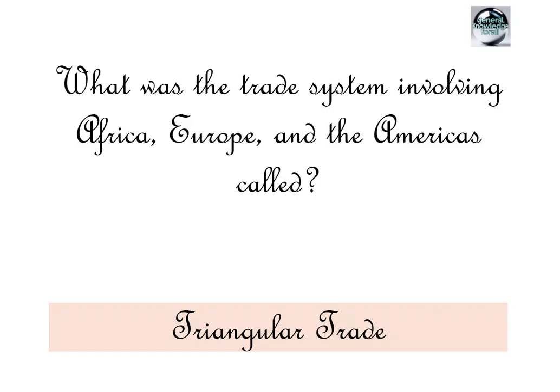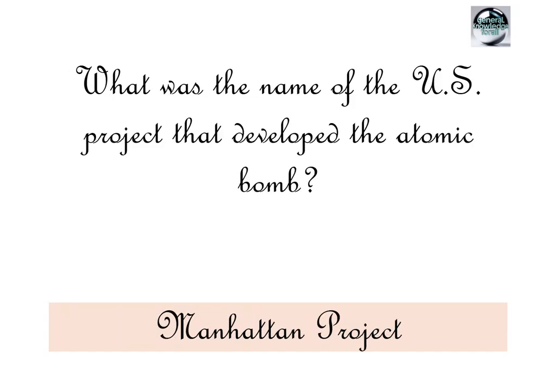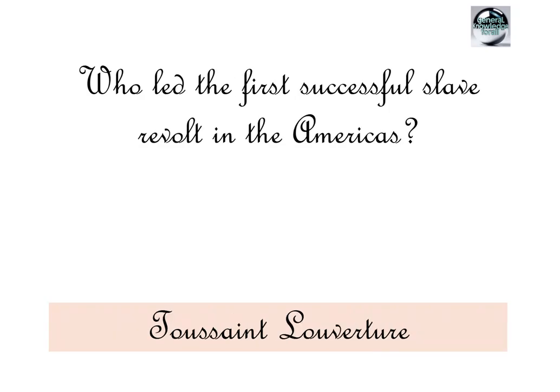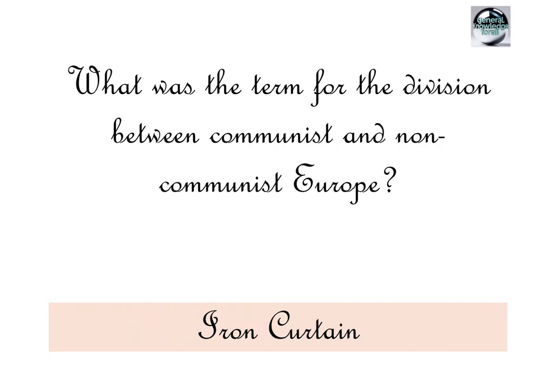What was the trade system involving Africa, Europe, and the Americas called? Triangular trade. What global conflict occurred from 1939 to 1945? World War II. What was the name of the US project that developed the atomic bomb? Manhattan Project. Who led the first successful slave revolt in the Americas? Toussaint Louverture. Which event led directly to US involvement in World War II? Attack on Pearl Harbor.